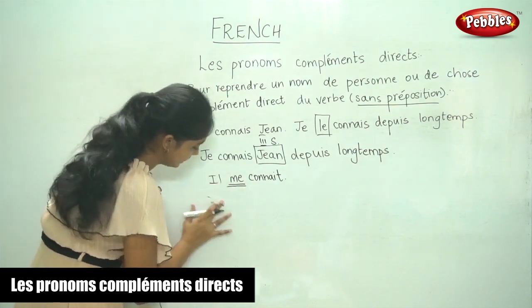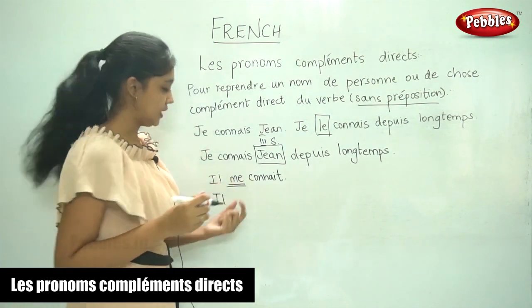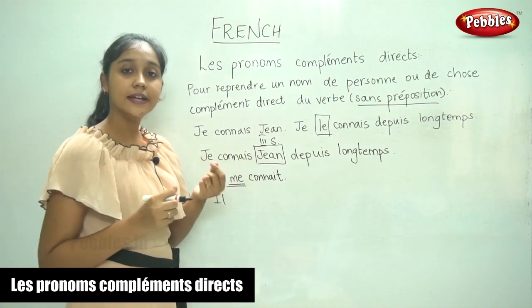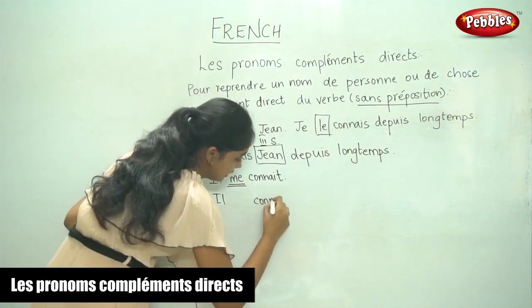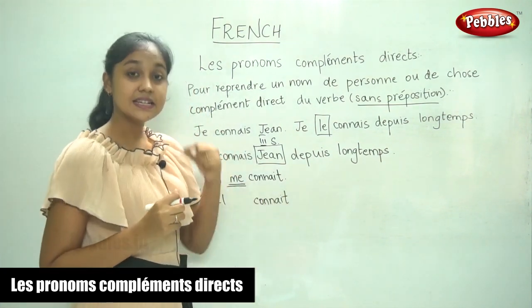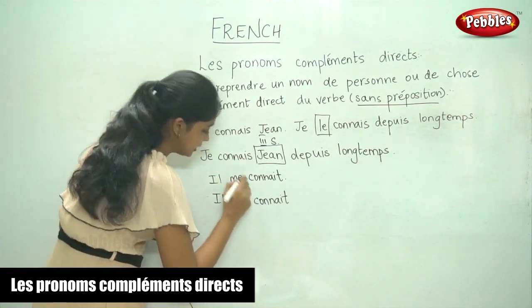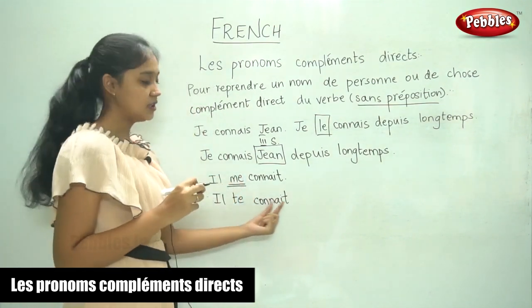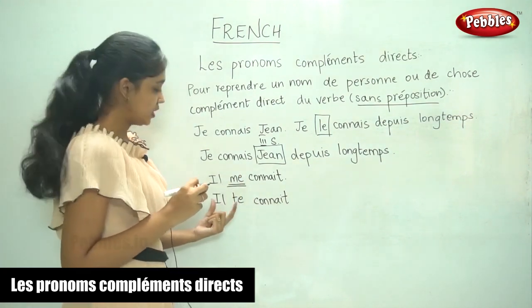Now, He knows you. Il connaît toi. Now we are going to replace the noun that is second person singular. We use te. Il te connaît.